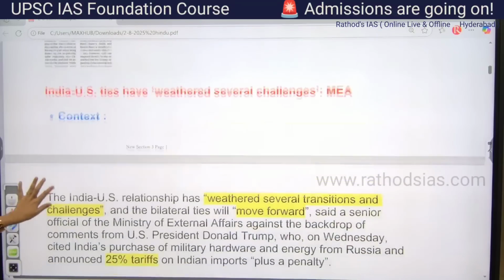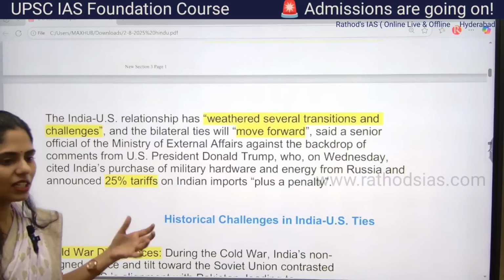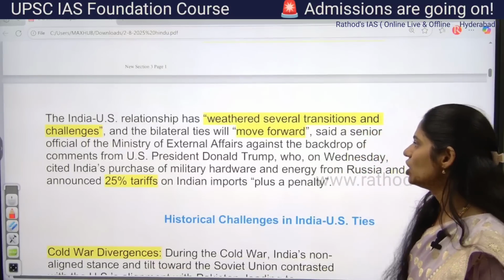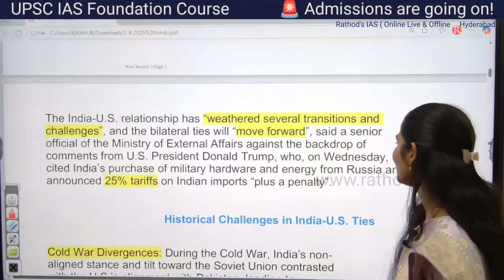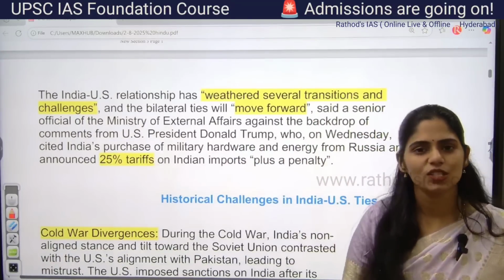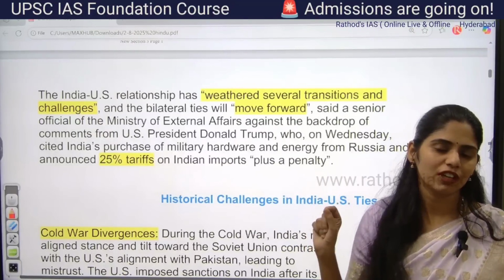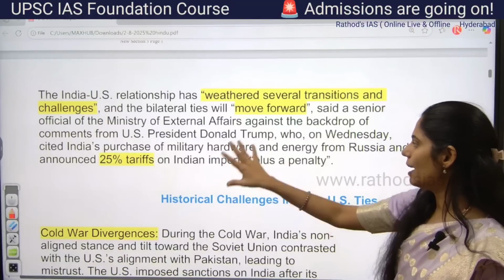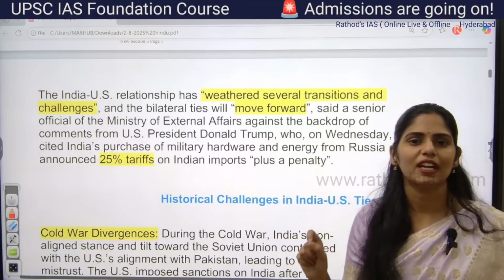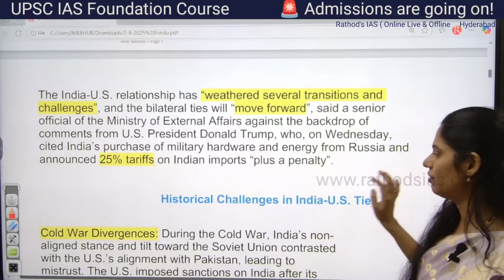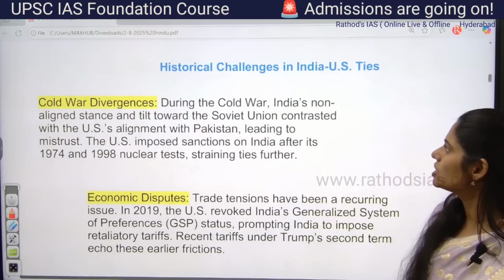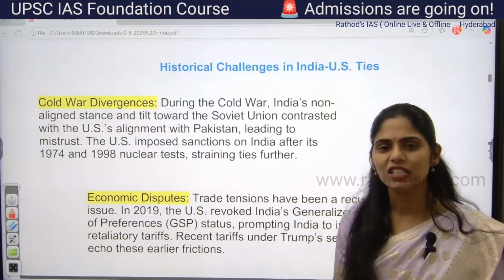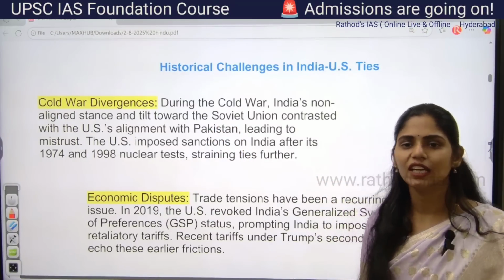This article is saying that there is weathering, that is nothing but disruptions in ties between India and US happening in the recent past. This is what was said by our Ministry of External Affairs. Why? Because in yesterday's class we discussed the 25% imposition of tariffs on Indian imports to US, right? Apart from this, India is also going to be disadvantaged because of the Russia Sanctions Act of 2025. If you see the historical challenges between India and US, from the Cold War time onwards, from the 1960s onwards, we have had dynamics in India-US relations.